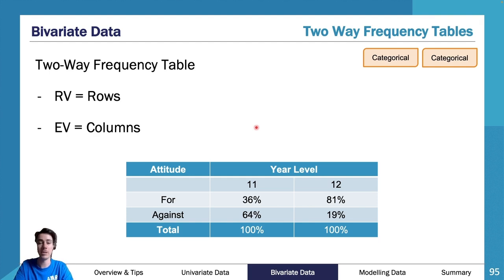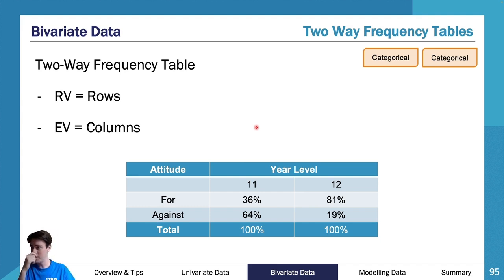So frequency tables can be two-way in the sense that we have our response variable on our rows, so for and against, and we have our explanatory variable in our columns. So the year level is going to explain the for and against, maybe a new policy change at the school. Maybe it's got to do with year 12 jumpers or something.